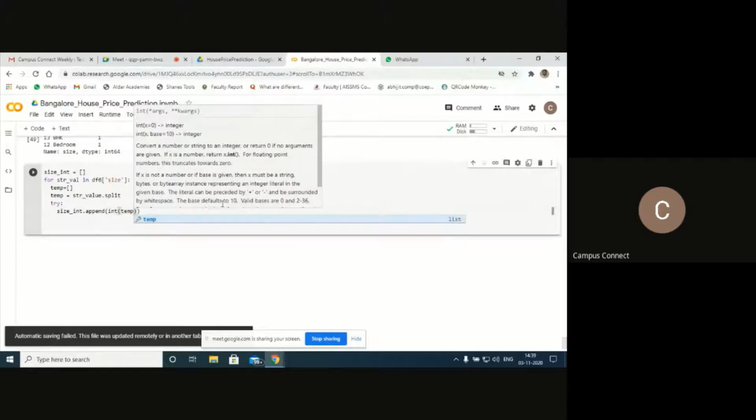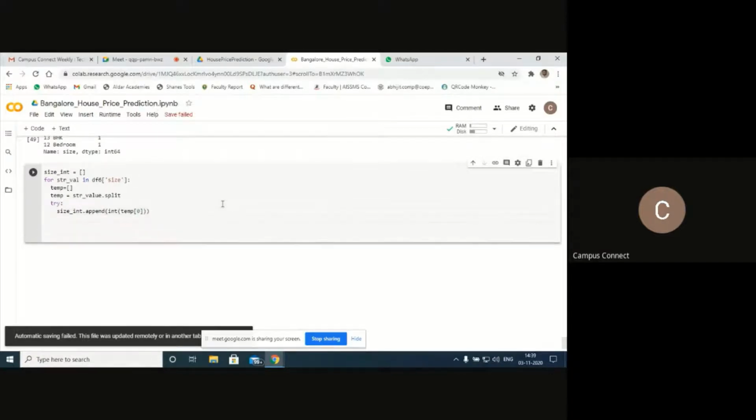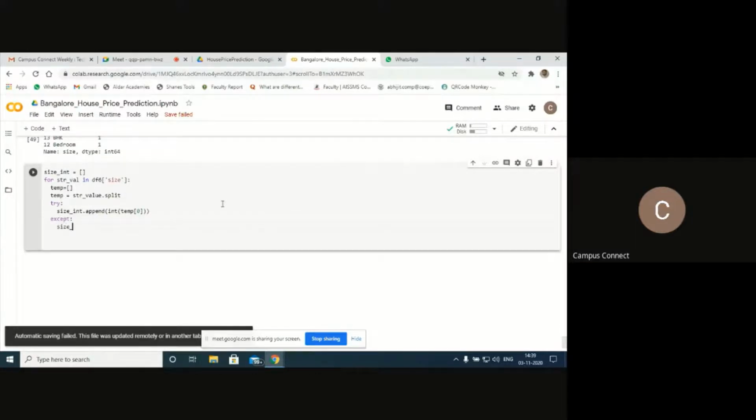After this I'll come to except: size of int, just keep on appending. If there are other values other than the integer value, I'll replace that with a nan value.